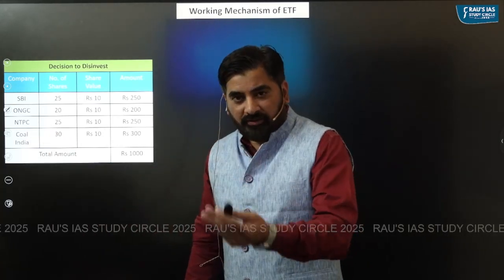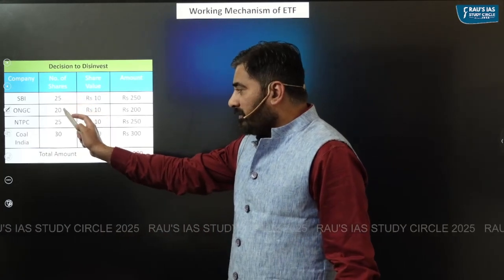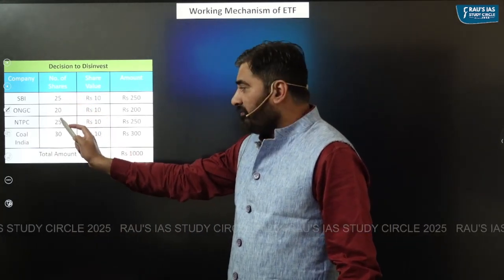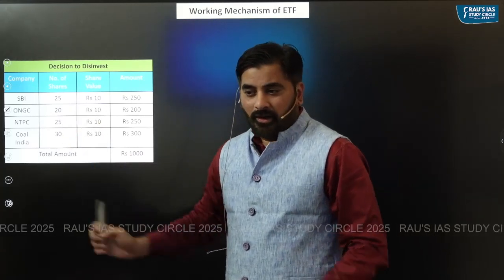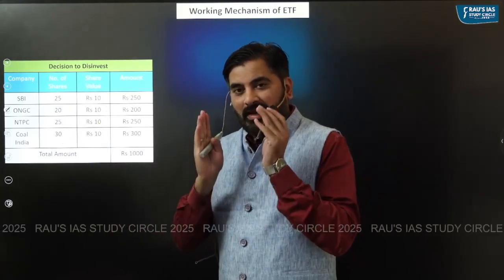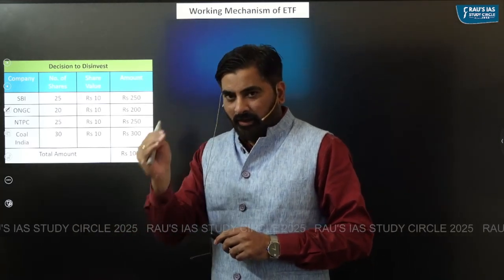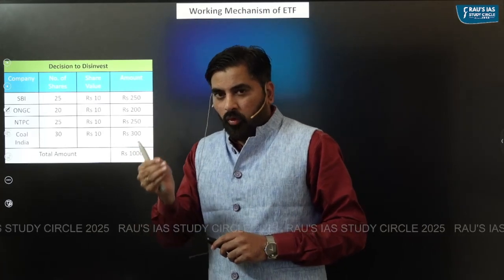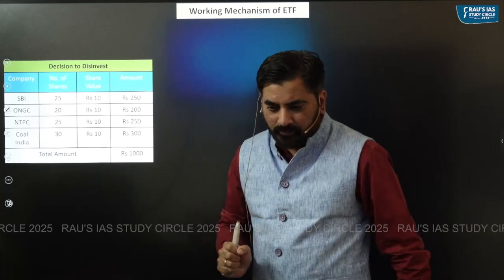The total number of shares which the government wants to sell is 25 plus 20, that is 45, 45 plus 25, 70, 70 plus 30, that is 100. Totally, the government wants to sell 100 shares of 4 PSUs, and by selling of these shares, government wants to mobilize totally rupees 1000.